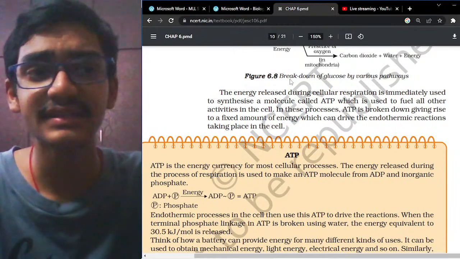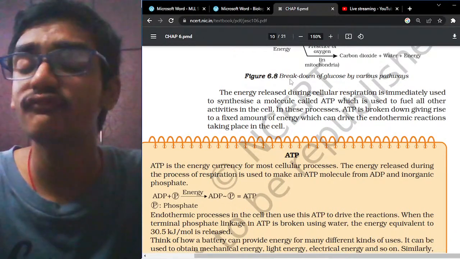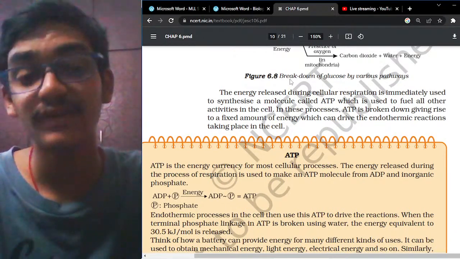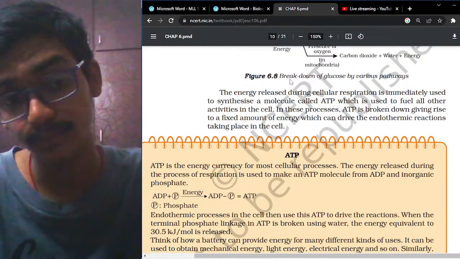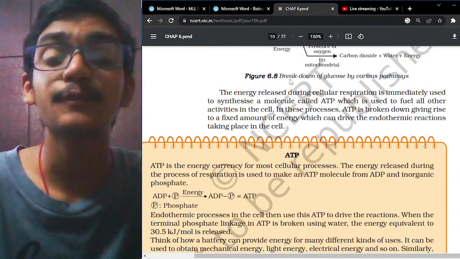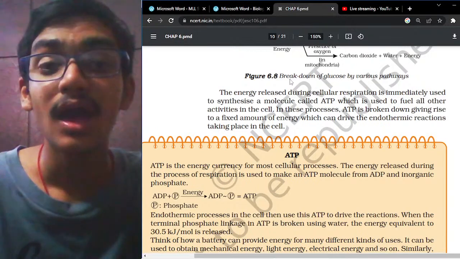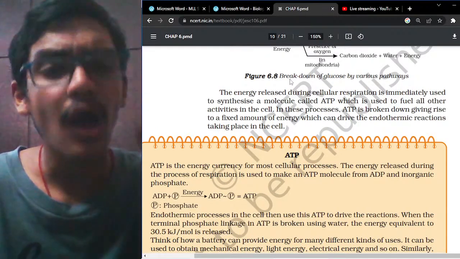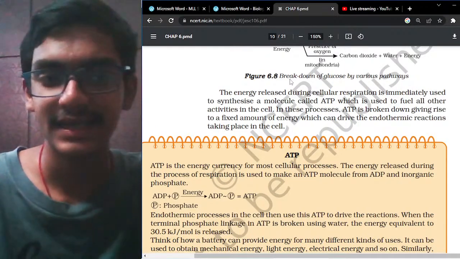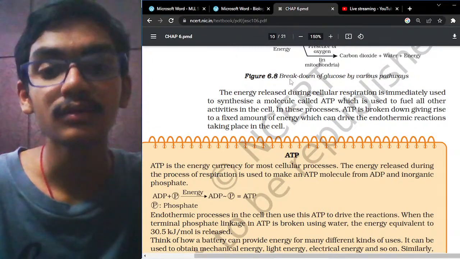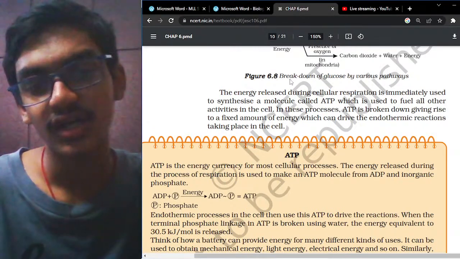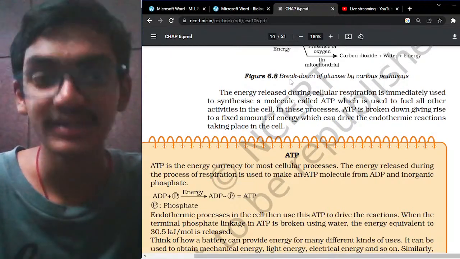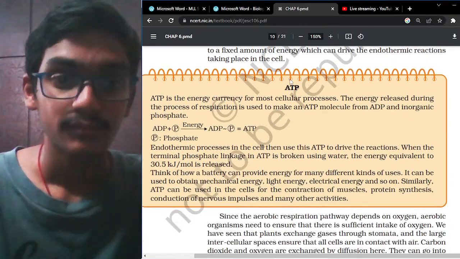It is a very important molecule for providing energy to all the body parts and to all our activities. ATP is broken down, giving rise to a fixed amount of energy which can drive the endothermic reactions taking place in the cell.